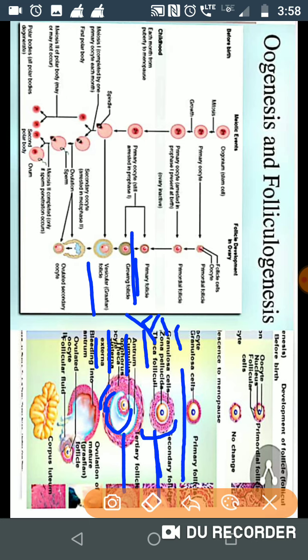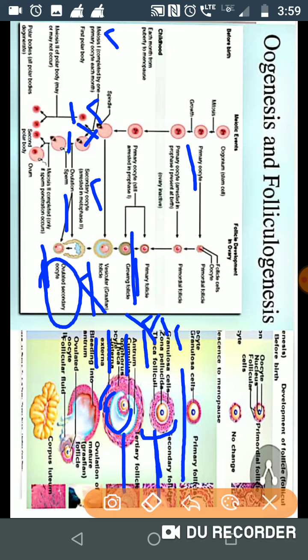And at this time, inside this follicle the primary oocyte is present. This primary oocyte undergoes meiosis 1, completes it, and divides into two daughter cells: a polar body and the secondary oocyte. At this time the Graafian follicle undergoes the ovulation phase, meaning it ruptures and releases the ova. The ova which is released is actually in the secondary oocyte state.